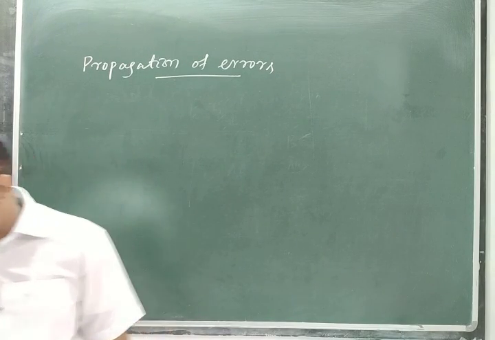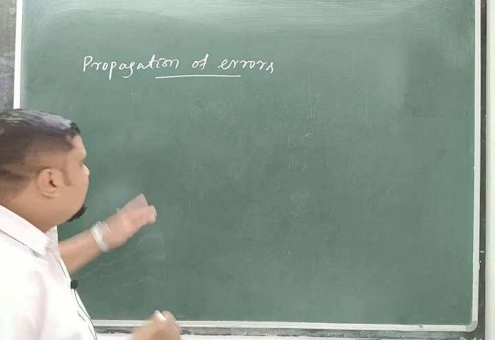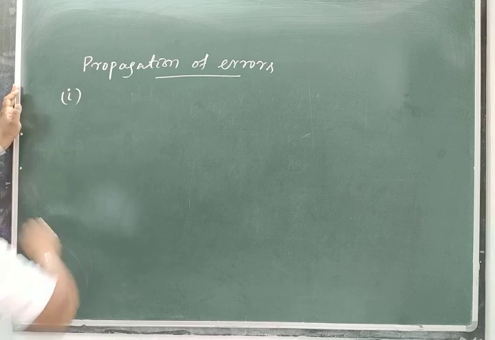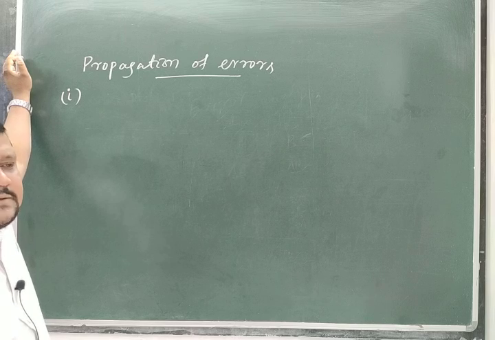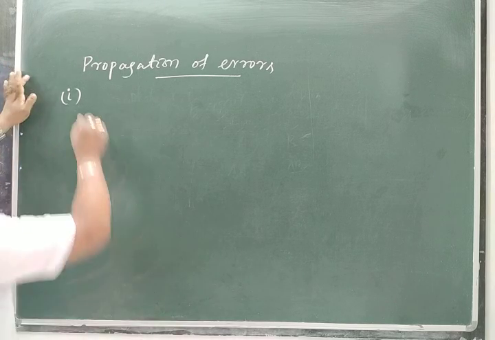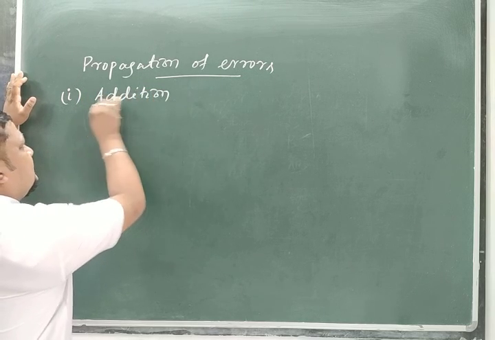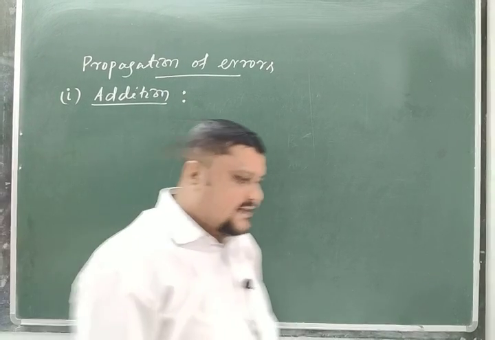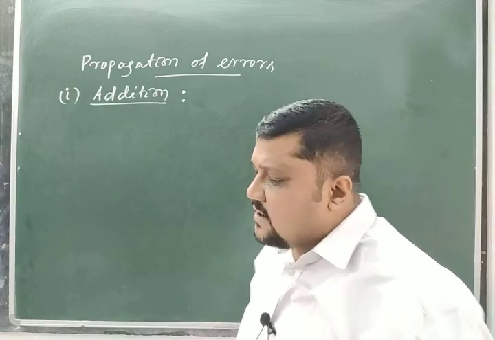Now first in this propagation of error, I will go for how this error propagates in addition. So the first discussion is the propagation of error in addition of two physical quantities, the measurement of two physical quantities. So first one is the addition. In addition, or in the sum of two measured quantities, how does this error propagate?